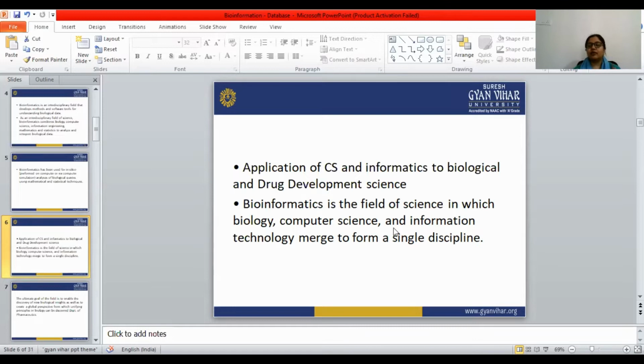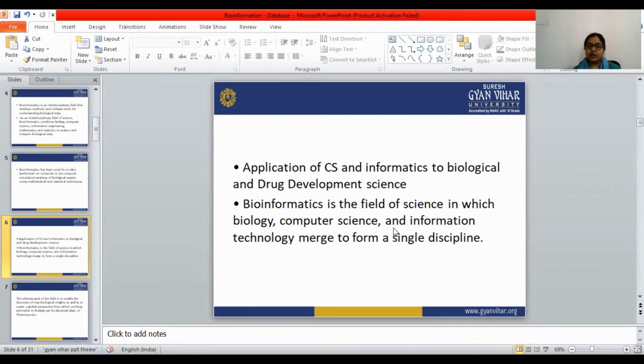We can define bioinformatics in many ways.